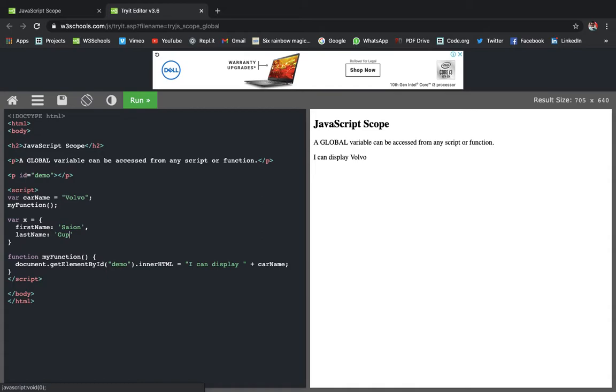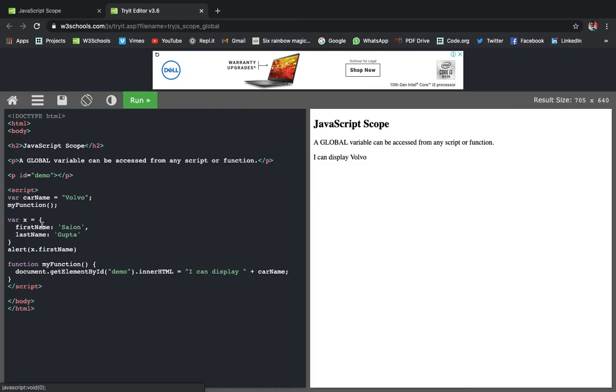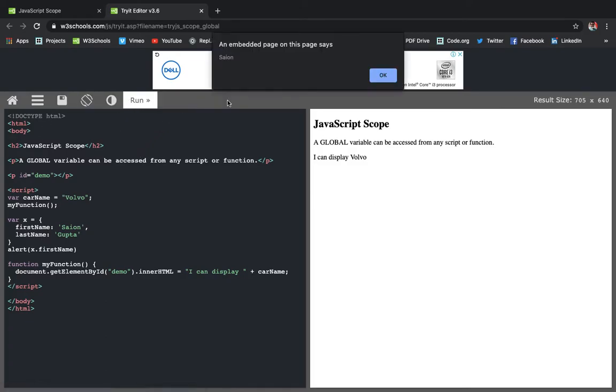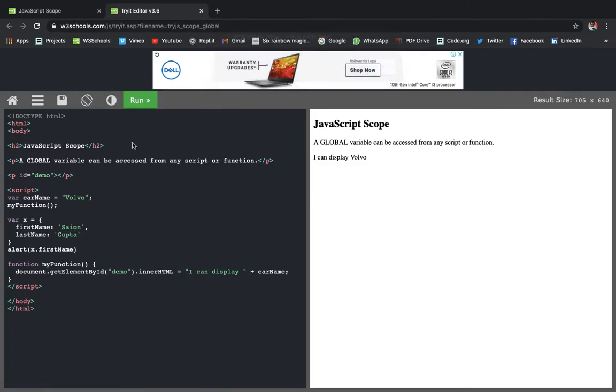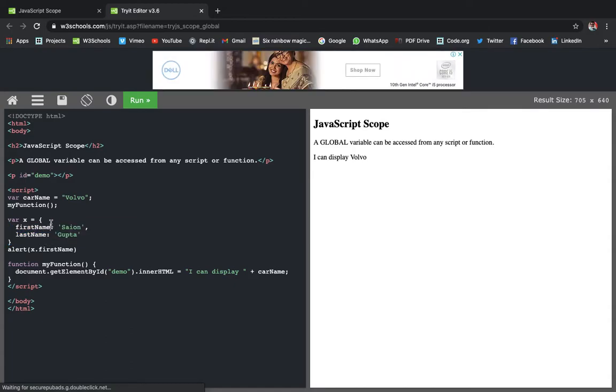Oh sorry, I switched on the caps lock. No comma in this. Then alert over here, if I do x.firstName, it shows Saion. So objects are also variables.